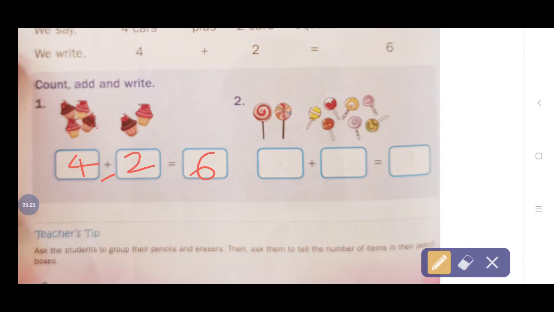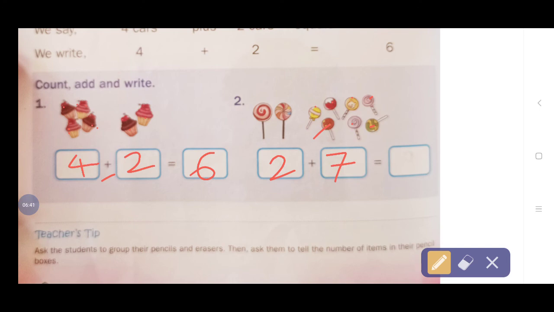And now this side, 2 lollipops are there, na? How many are there? 2 lollipops are there. Here how many lollipops are there? 1, 2, 3, 4, 5, 6, 7. Total how many? 7 lollipops are there.